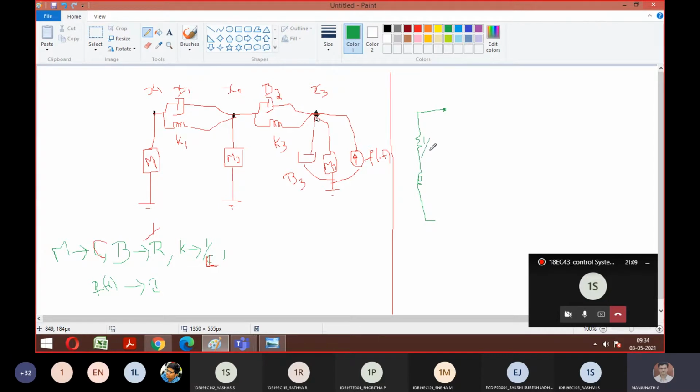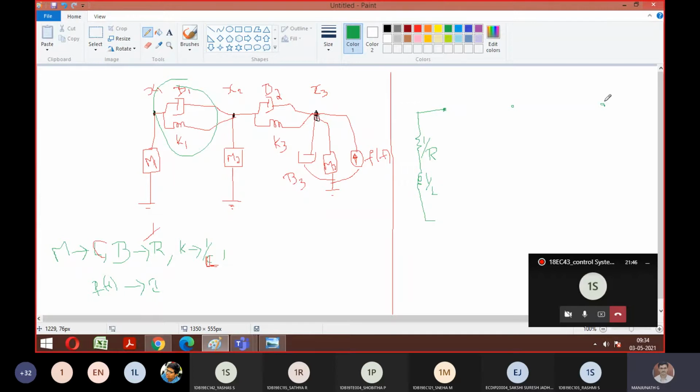So this is 1 by R. This is 1 by L. These two things are connected in series. How to connect a parallel combination is the question. What shall I do? If I connect in between the nodes, it becomes parallel. See, you have three nodes with you. Node 1 is here, node 2 is here, node 3 is here. Now tell me what I should do.